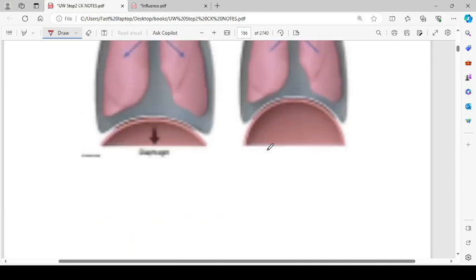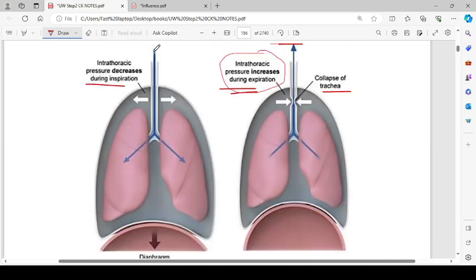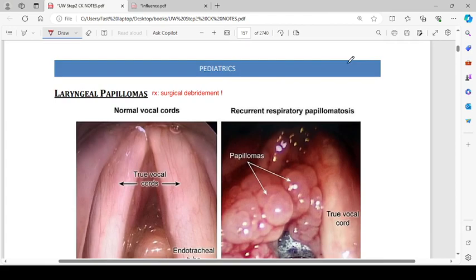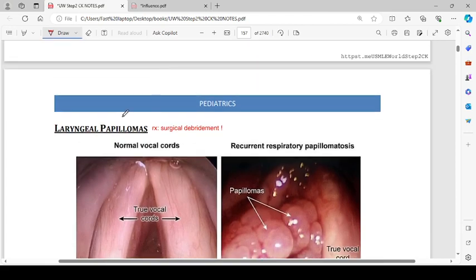Yeah, that makes sense because air moves fast in the upper airways and then it moves onward into the trachea. When the thorax is expanding, there is also an outward traction on the trachea which keeps it patent. But as soon as we start expiring, the thorax is moving inwards. On top of that, we have air moving from inside the trachea that will collapse that trachea. The next thing is about the laryngeal papillomas.